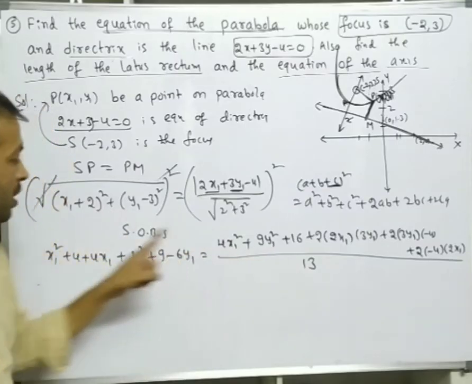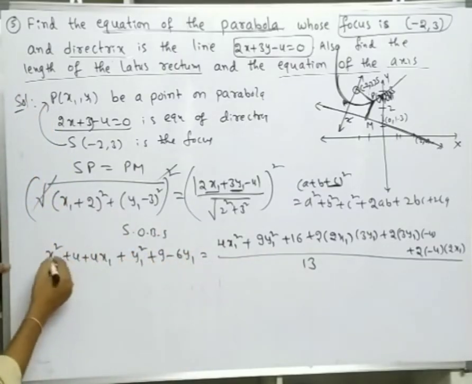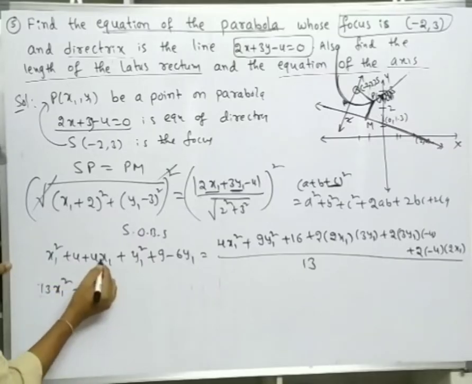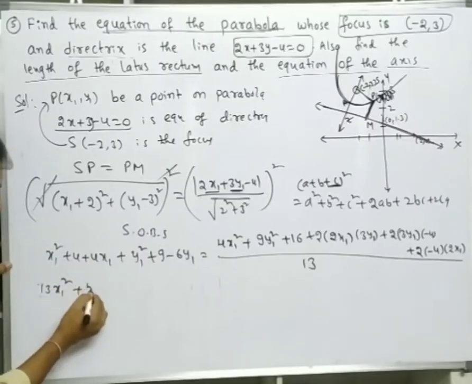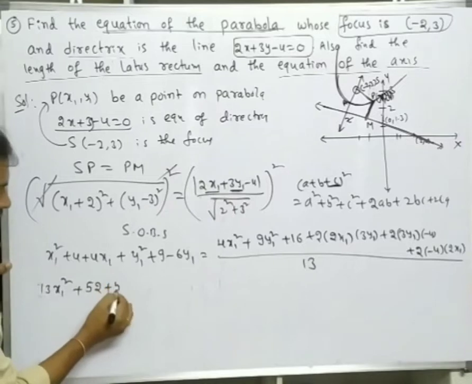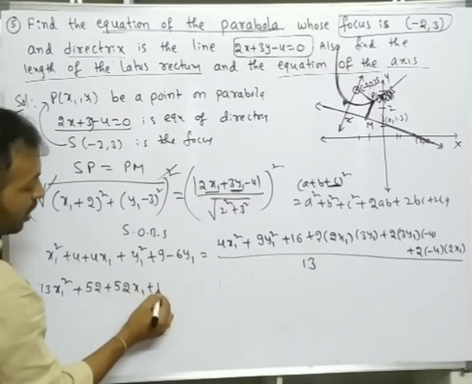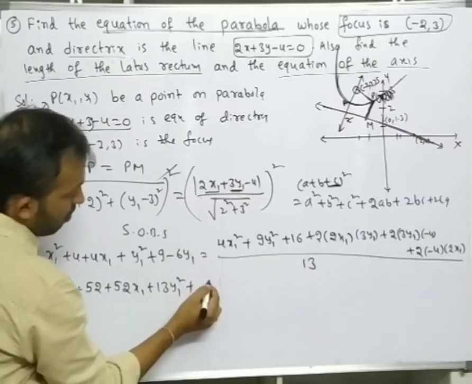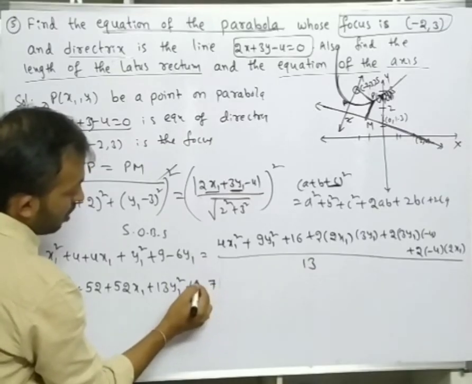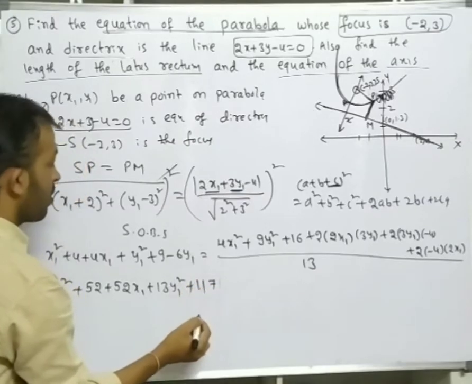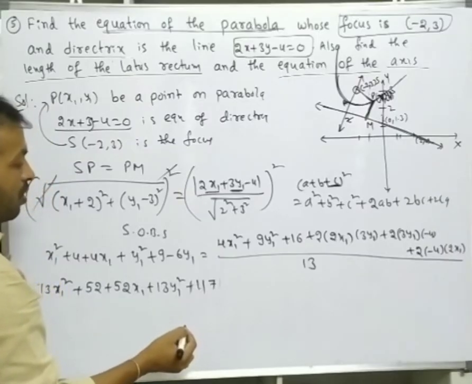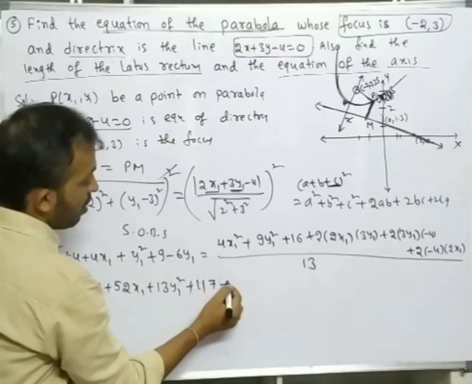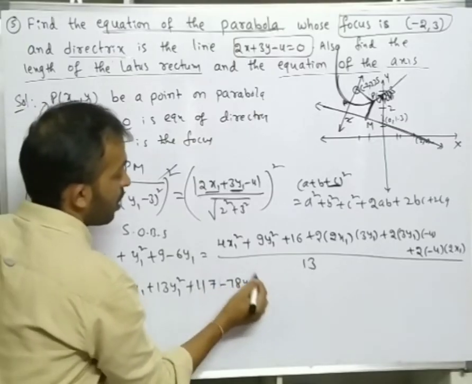Okay, so bring 13 to the left-hand side and multiply with each and every term. 13x1 square; 13 4s are 52, 52x1; 13y1 square; 13 9s are 117; next 13 6s are 78y1, is equal to.